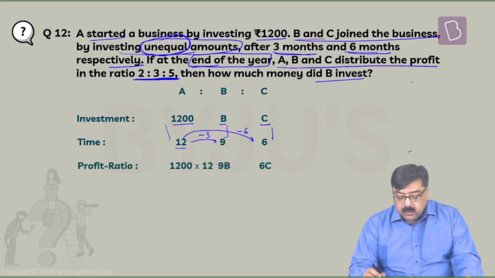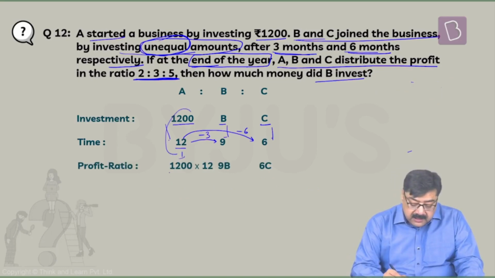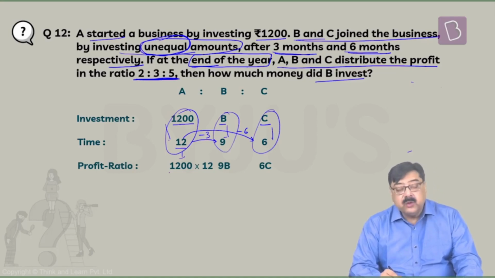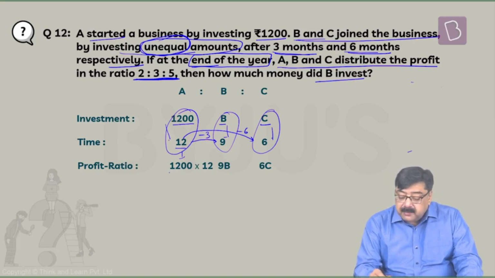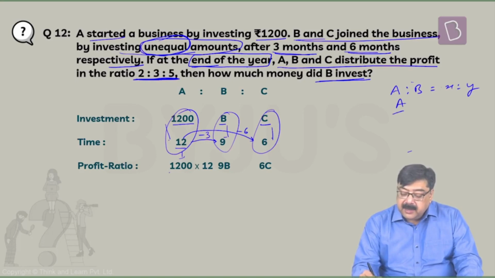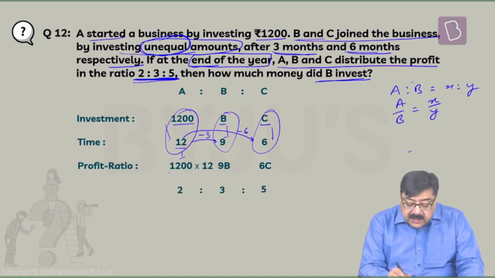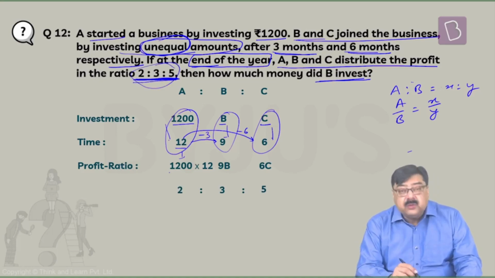Now this would amount to, let us say, 1,200 into 12, then B into 9 and C into 6. That is 1,200 into 12, 9B and 6C. And you want to find out how much money did B invest. So you know that if A is to B is equal to X is to Y, then A by B is equal to X by Y. It is already given to us that the ratio in which they distribute their profit is 2:3:5.